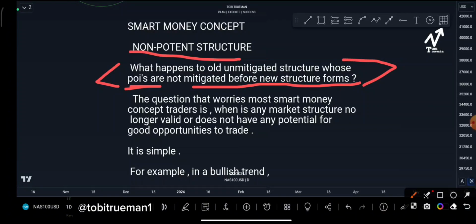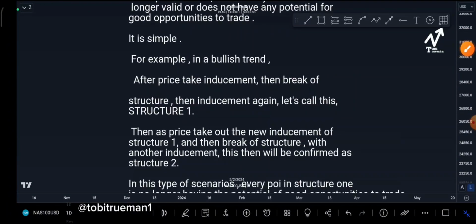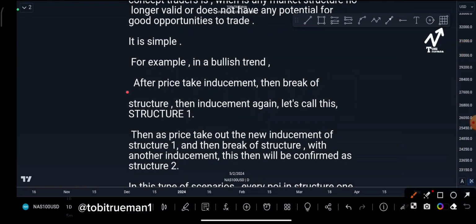The question that worries most smart money concept traders is, when is any market structure no longer valid, or does not have any potential or good probability for good opportunities to trade? It is simple. For example, in a bullish trend, after price takes inducement, then break of structure, then inducement again. Let's call this structure 1.